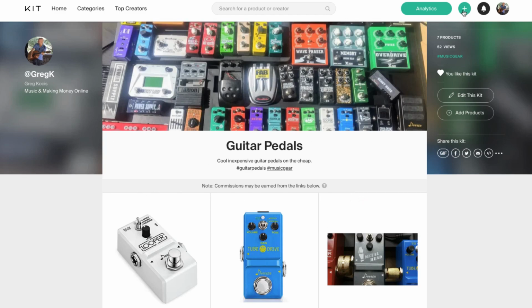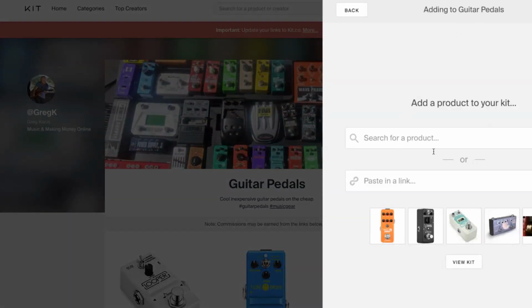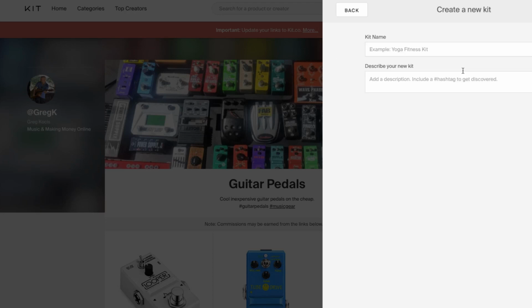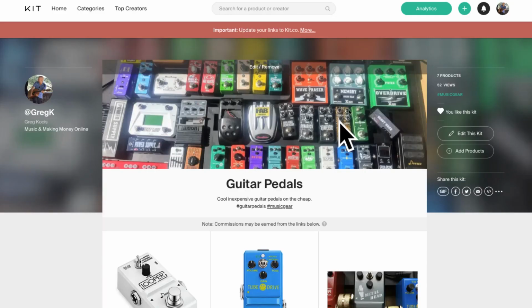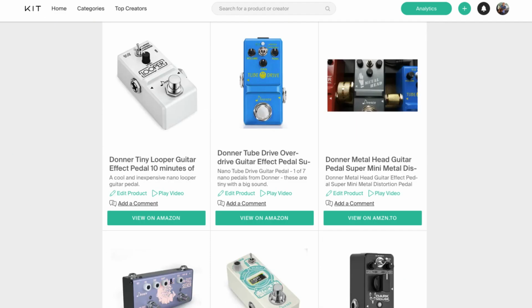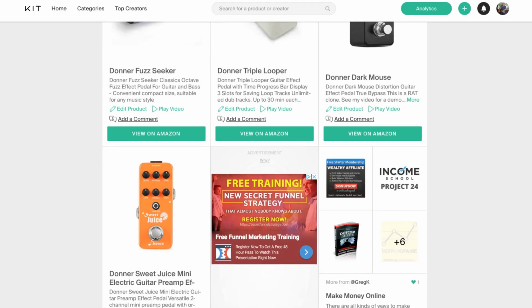It's really easy. You just go up here, create kit. Oh, this is adding to the kit. But if you're on the other page, it goes to create a new kit. There you go. Create a new kit, and you just put your kit name and the description, and that's pretty much it. Then you could add photos and stuff like that later. So here is this guitar pedal kit that I made. I have a couple of guitar pedals in here.